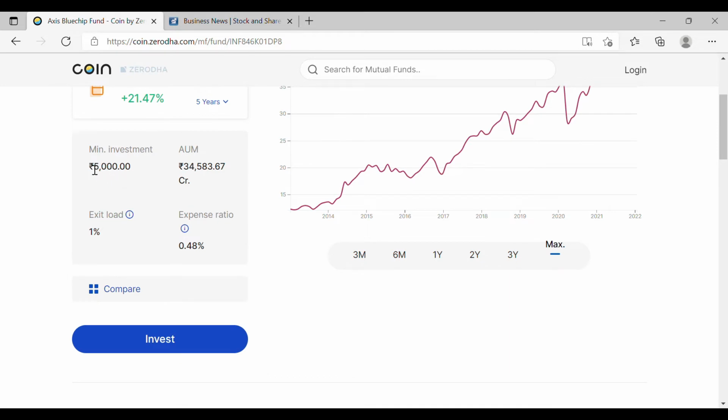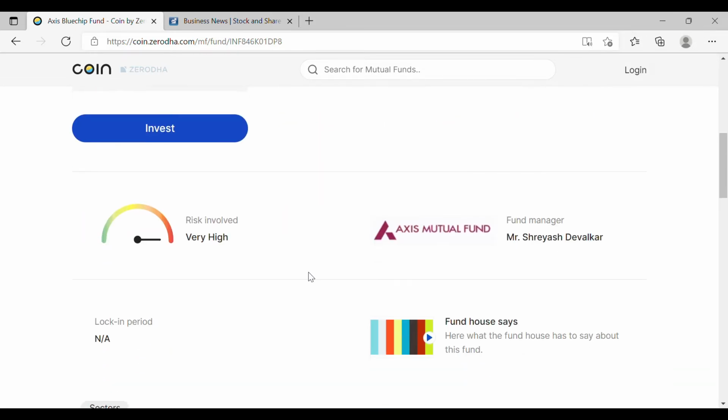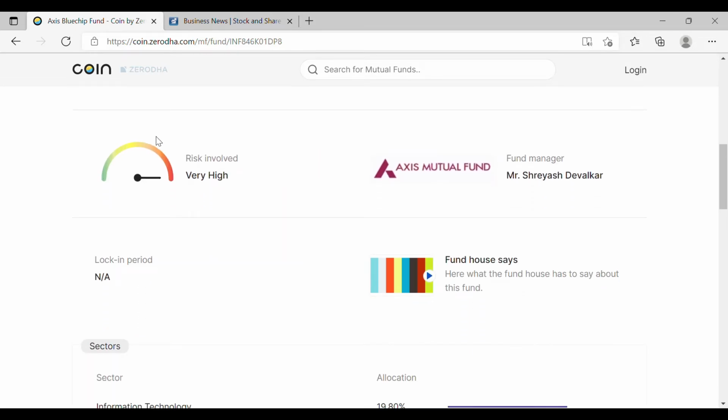And again, the minimum investment amount is 5,000 in this, and then there is something called exit load. Again, for all these you can check out my video on mutual fund investing. Over there I have given you a much deeper understanding. And with this it also gives you a riskometer.